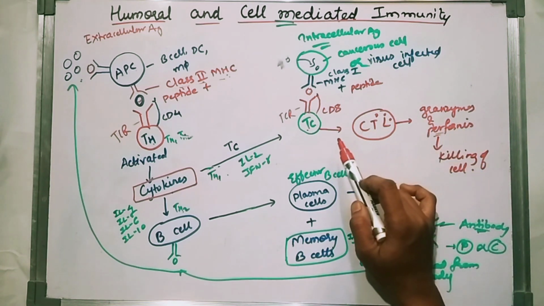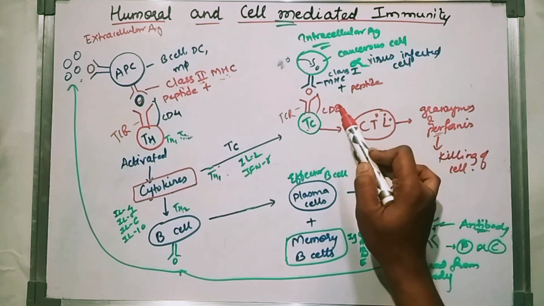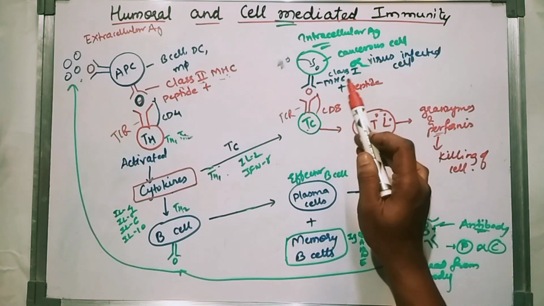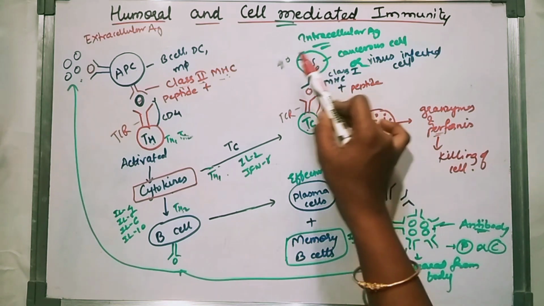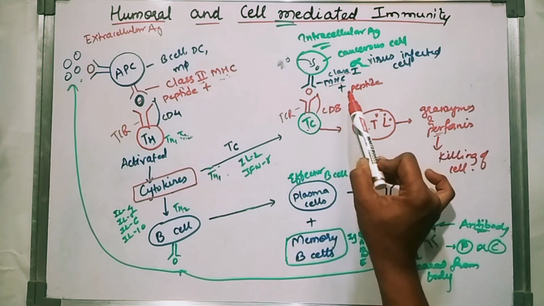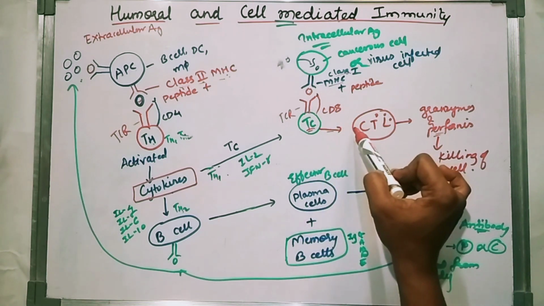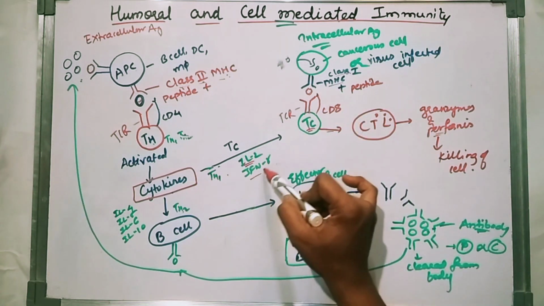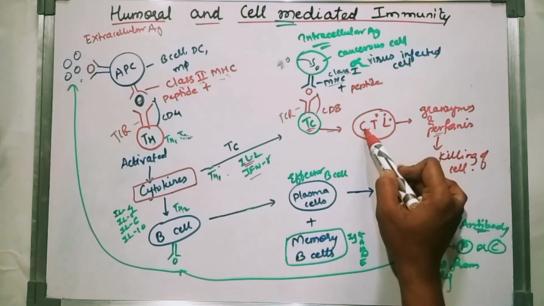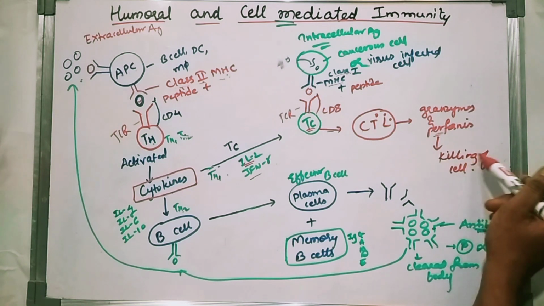So here you can see it is an intracellular antigen, produced inside the cell. It utilizes host machinery to be produced, so our cell undergoes modification. It becomes an altered self-cell, and the processed antigen is presented on the class 1 MHC molecule. That is recognized by the TC cell, the T cytotoxic cell. With the help of the cytokines IL-2 and IFN gamma, IFN gamma for macrophage and IL-2 for T cell proliferation, it leads to cytotoxic T lymphocytes that contain granzyme and perforin. The killing of the cell is done.